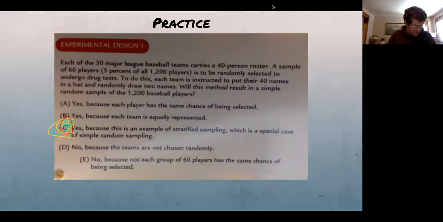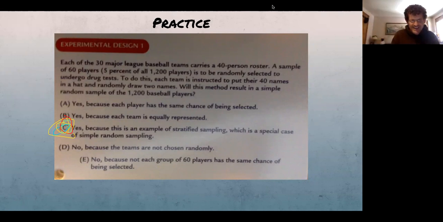Okay, so the good news, we got a lot of people that kind of consolidated around that answer. The bad news is, unfortunately, it's the wrong answer. But that's okay, we're going to talk about this. So it's better to get a wrong answer right here than it is to get it on the test, right?